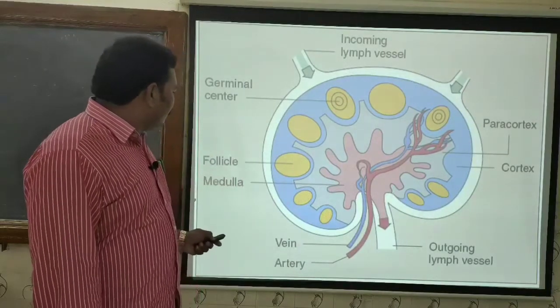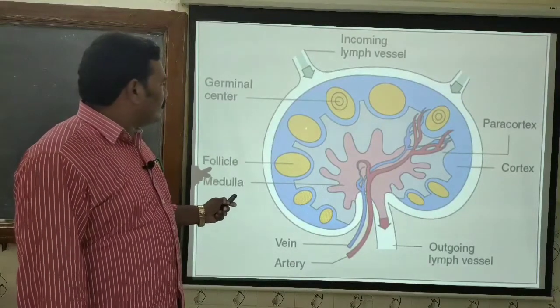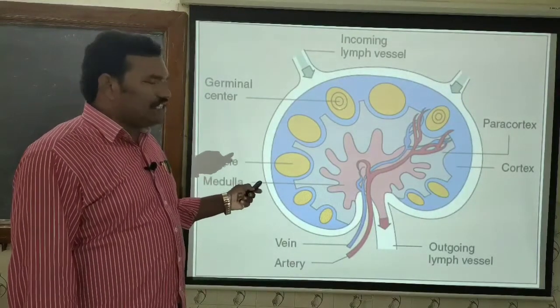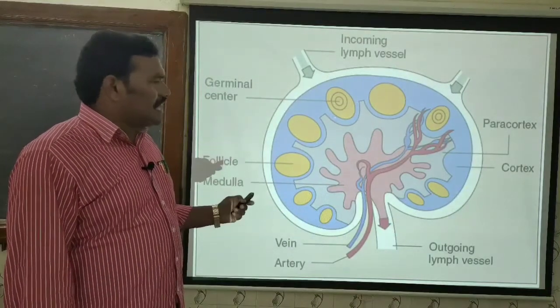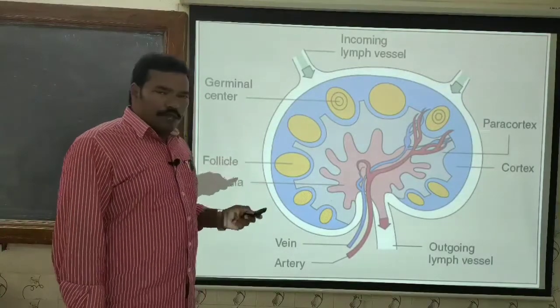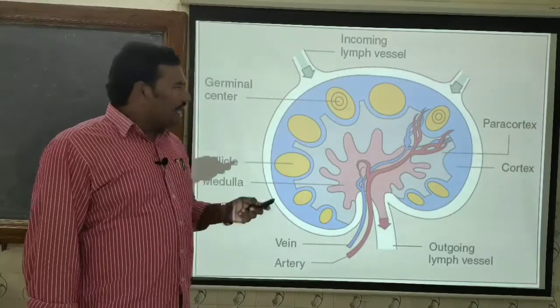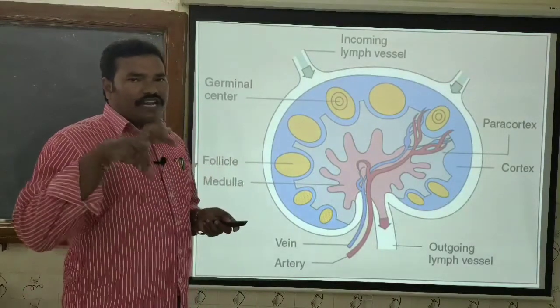In the cortical region, we will see small primary follicles and secondary follicles with the germinal center. Just now we discussed the primary and secondary follicles. Primary follicles always contain mature B lymphocytes, and the secondary follicles contain activated B lymphocytes.